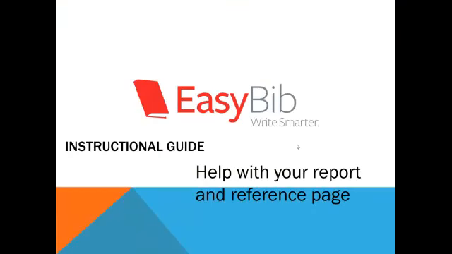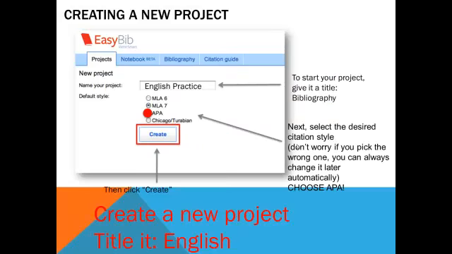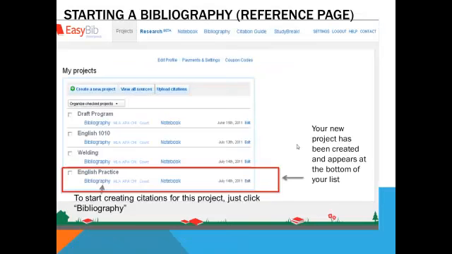Now we're going to take a look at EasyBib. EasyBib is a software that we recently bought, and it will help you with your report and with your reference page. You will create a new project. In this case, we named it English Practice. We're going to create it. So now I'm going to choose to do the bibliography. That's what EasyBib stands for. The bib stands for bibliography.